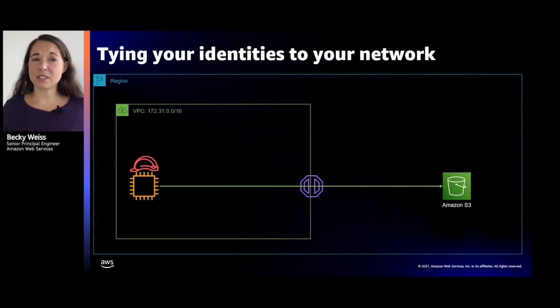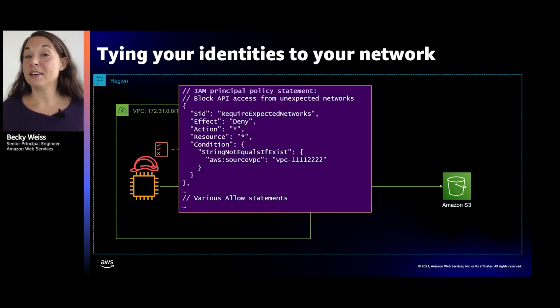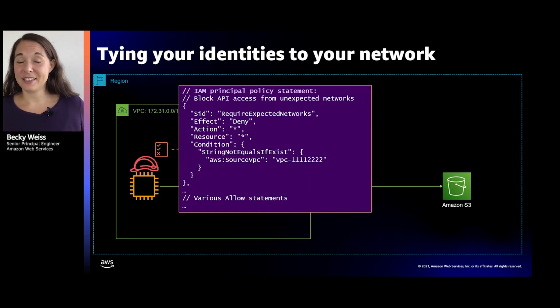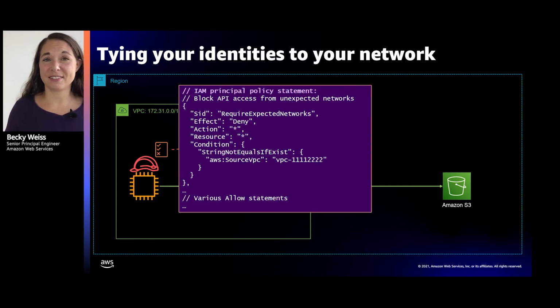The first thing, I alluded to this before: a VPC endpoint allows you to tie your identities into your network. Like this IAM role is denoted by this funny red hat inside my VPC. I know because I deployed this IAM role to run on these EC2 instances. I know the IAM role belongs in the VPC, doesn't belong anywhere except the VPC. So in addition to whatever other allow statements are letting it do its job, I'm also going to add this deny statement that says, no, this IAM role can take no actions if it's coming from the wrong network. So the cool animation here is that I have locked my IAM role inside my VPC because that's where it belongs.